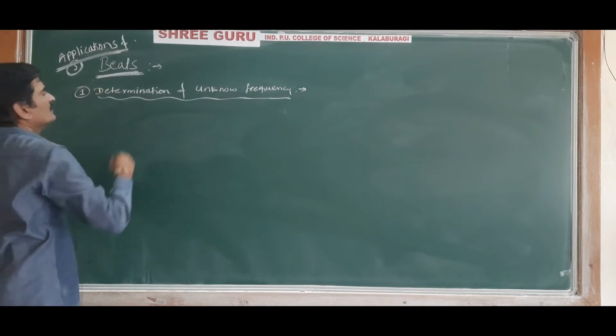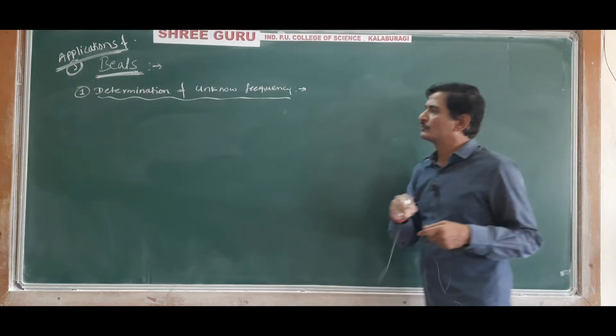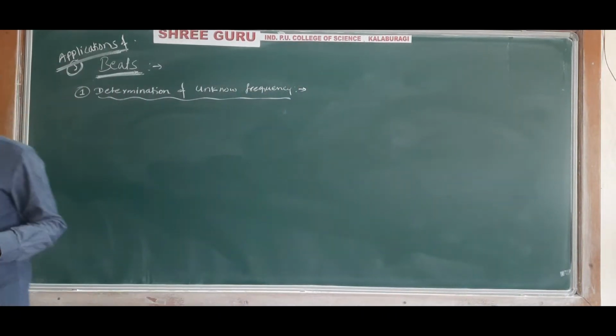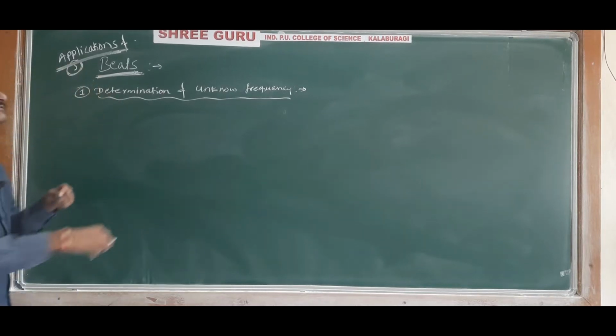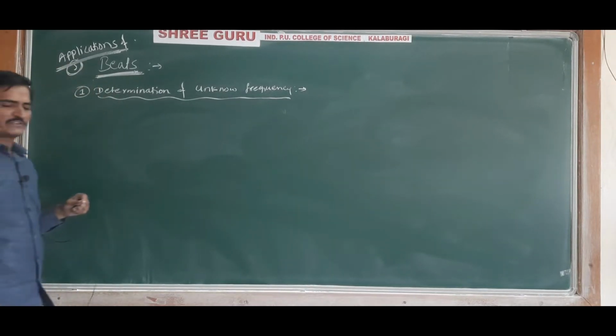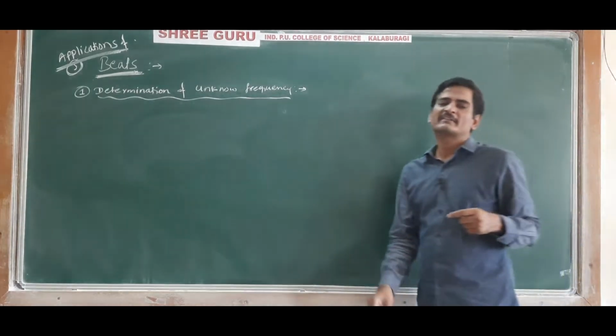Applications of beats: determination of unknown frequency. Let us find. So the first application of this knowledge of beats is the determination of unknown frequency. By using the knowledge of beats, we can find the unknown frequency of a tuning fork.